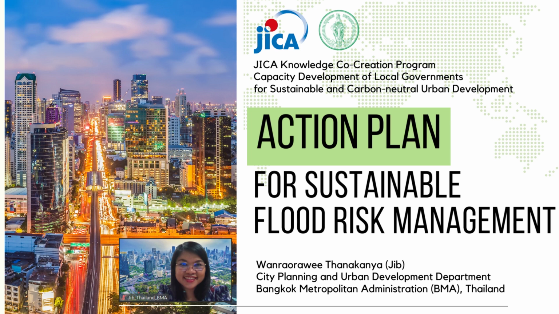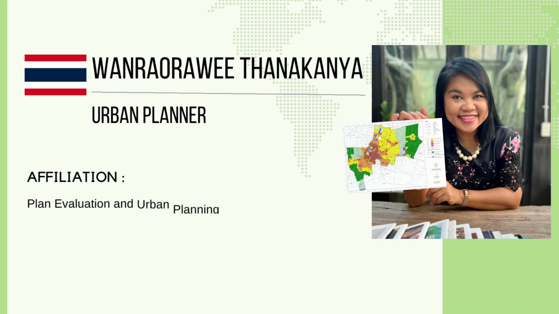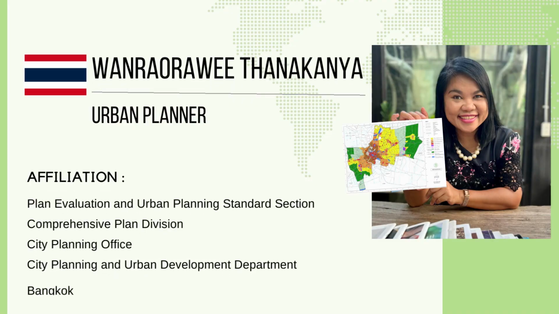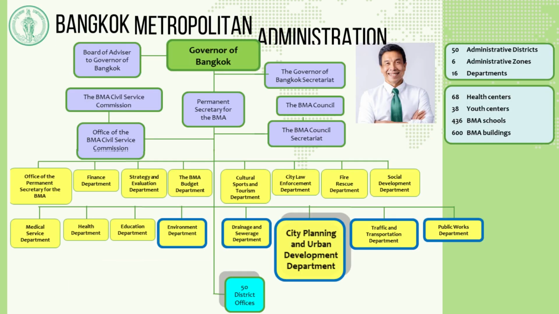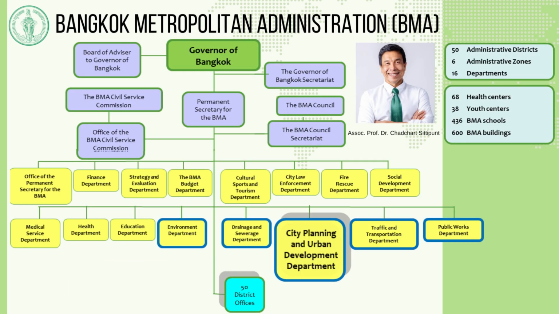For today's session, I'm going to present Action Plan for Sustainable Flood Risk Management. I'm Mandal Ravi Thanakanya, Urban Planner from City Planning and Urban Development Department, Bangkok Metropolitan Administration, Thailand. Our organization is a special form of local government administration in Thailand. The BMA consists of 50 district offices and 16 departments that work for public health, public safety, and public welfare.